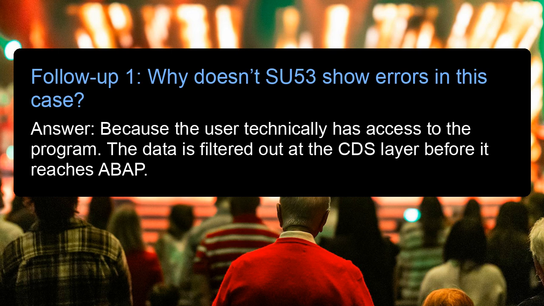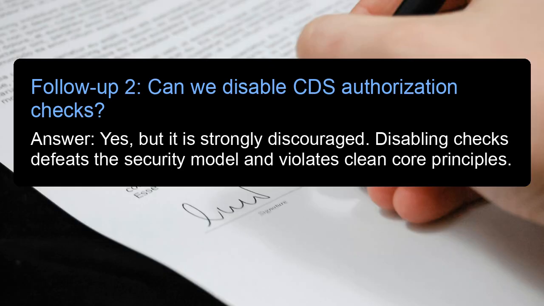Follow-up 1. Why doesn't SU53 show errors in this case? Answer: because the user technically has access to the program. The data is filtered out at the CDS layer before it reaches ABAP. Follow-up 2. Can we disable CDS authorization checks? Answer: yes, but it is strongly discouraged. Disabling checks defeats the security model and violates clean core principles.